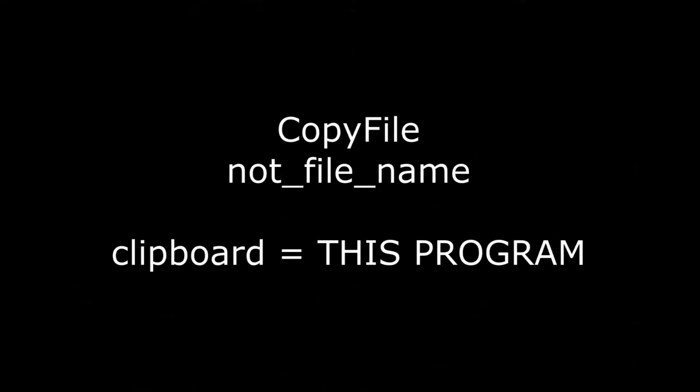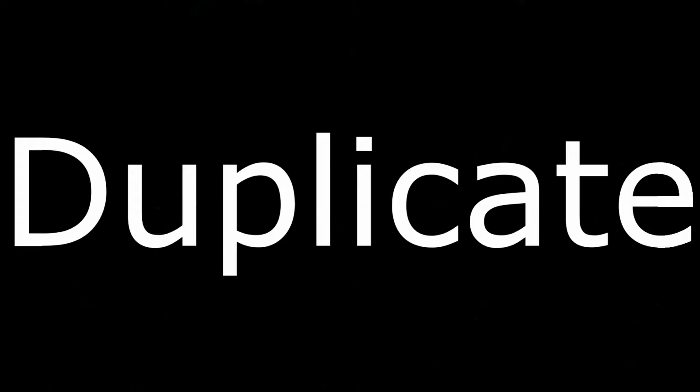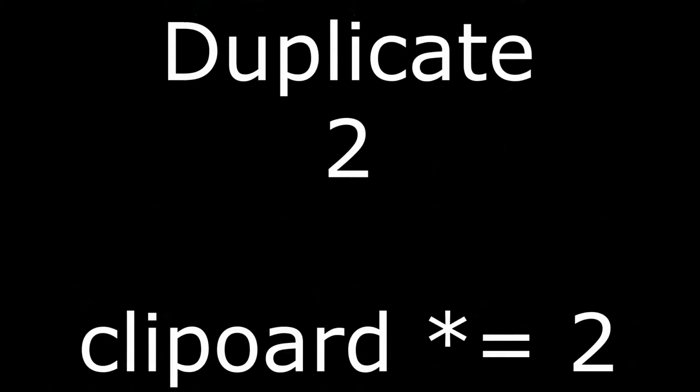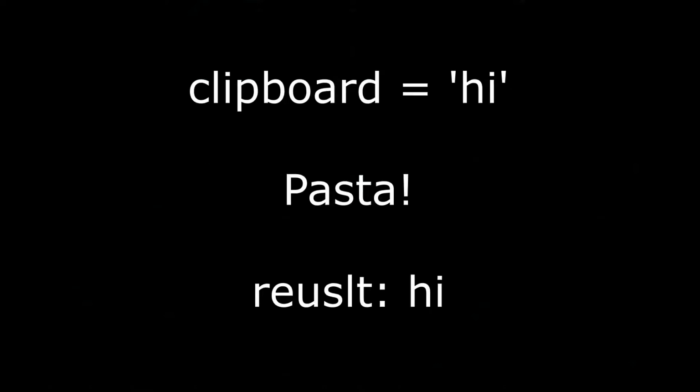If that's not a file name, instead it will just copy the source code of the program that we are interpreting. The duplicate command will duplicate whatever is on the clipboard a given number of times, where the integer amount of times is on the line below the duplicate command. Finally, the last command is pasta, which will print out whatever is copied to the clipboard, and then it will exit the interpreter.